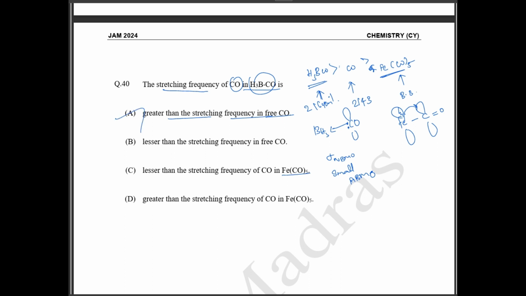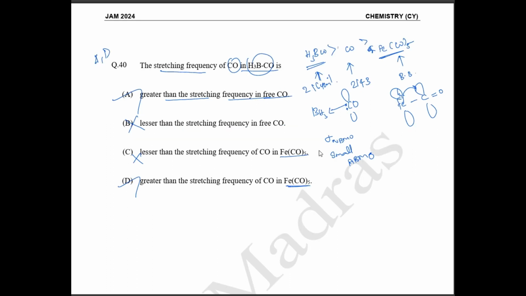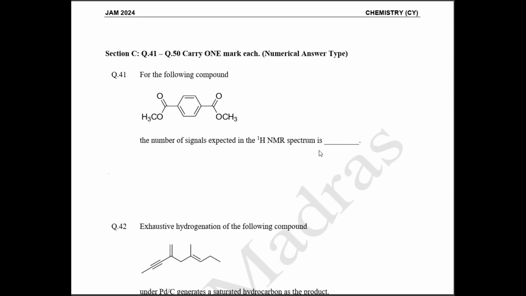This is correct. Lesser than the stretching frequency of free carbonyl, wrong. Lesser than the stretching frequency of CO in Fe(CO)5, again wrong. Greater than the stretching frequency of Fe(CO)5, this is correct. So options A and D are the correct answer. Okay, next question, 41st question.